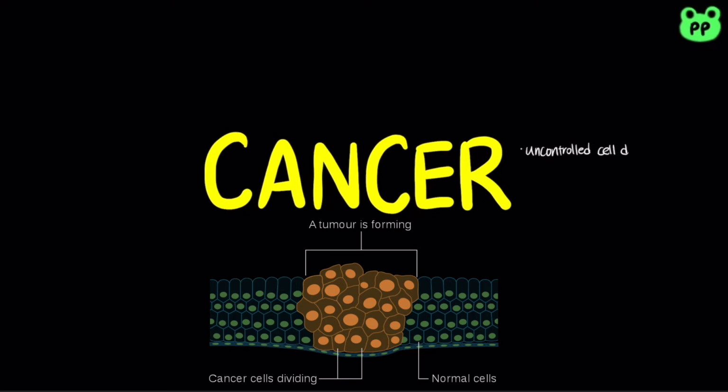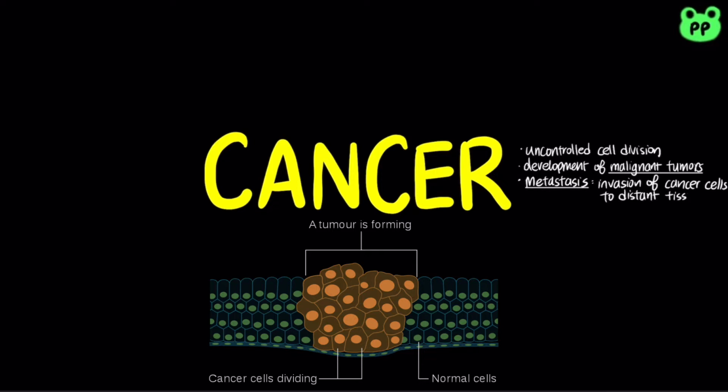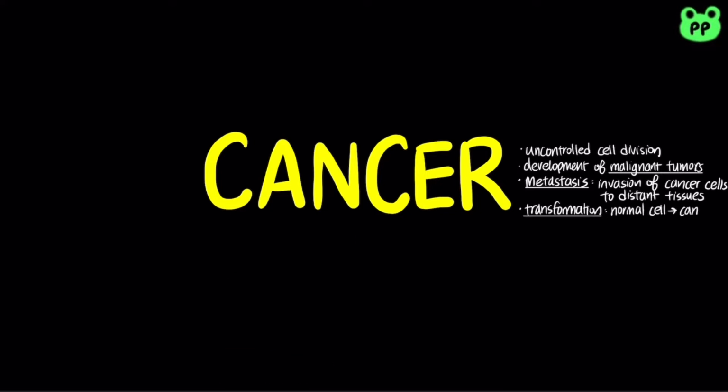Cancer results from uncontrolled cell division, leading to the formation of malignant tumors, which are masses of abnormal cells that can invade or metastasize other tissues in the body. By contrast, a benign tumor always remains at the original site. The term transformation refers to a process by which cells acquire the properties of cancer.